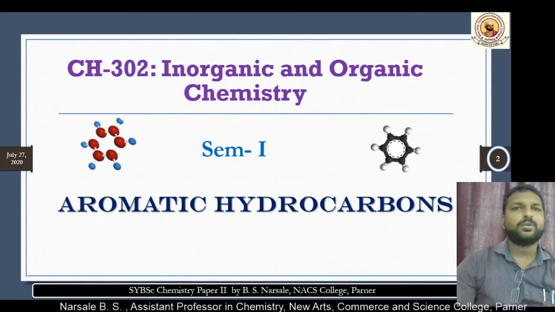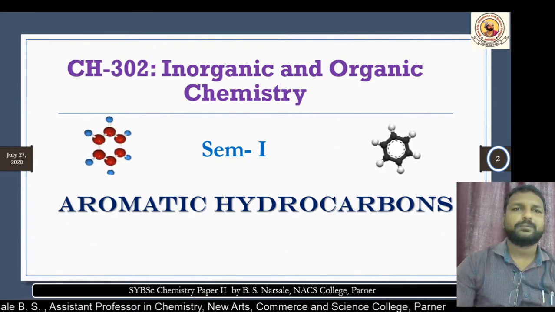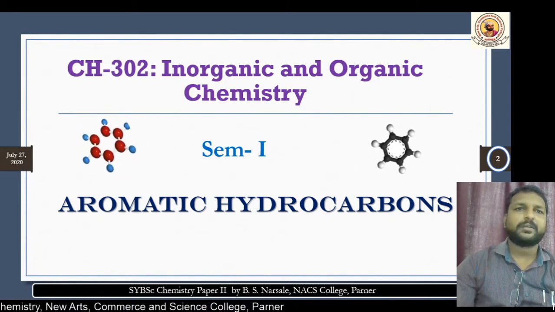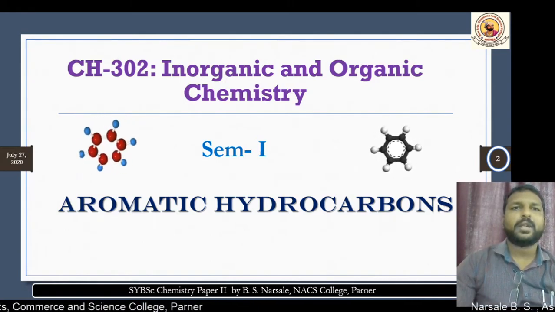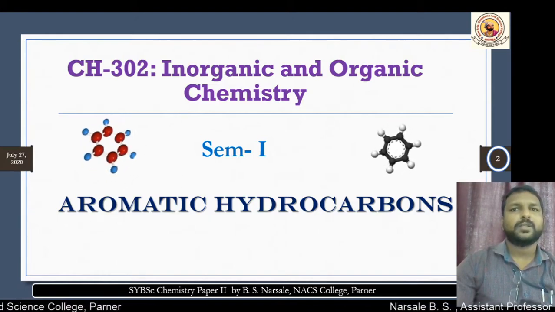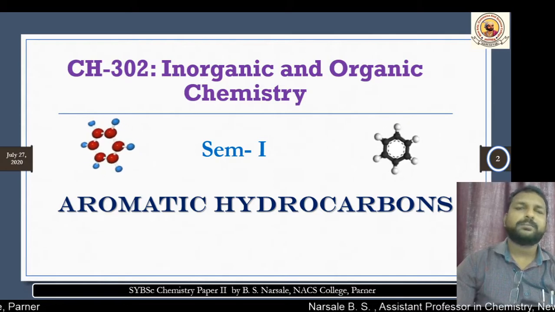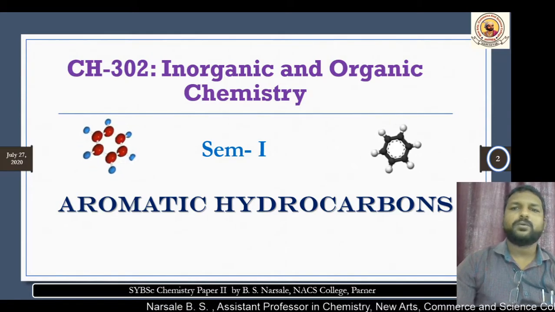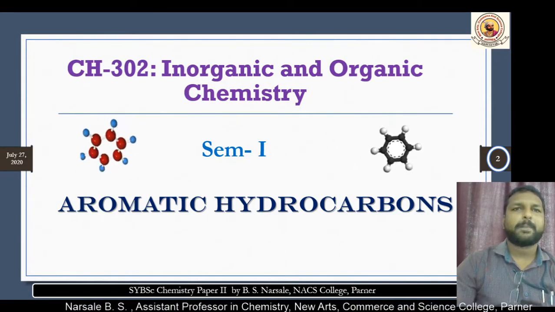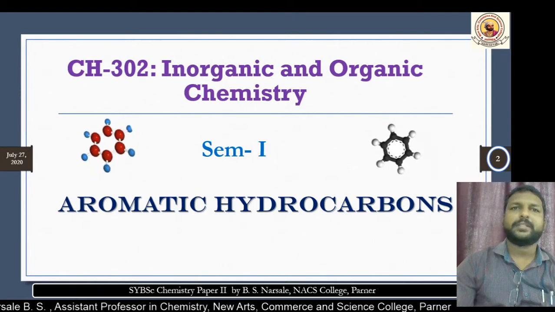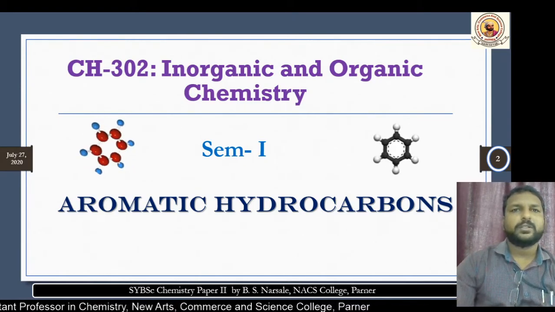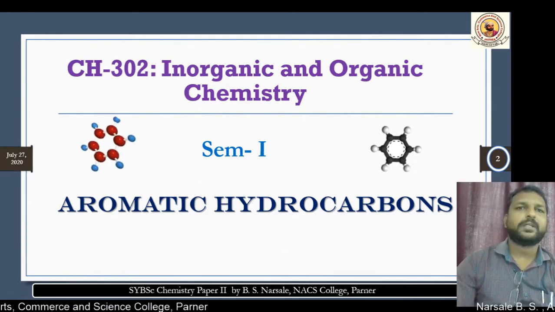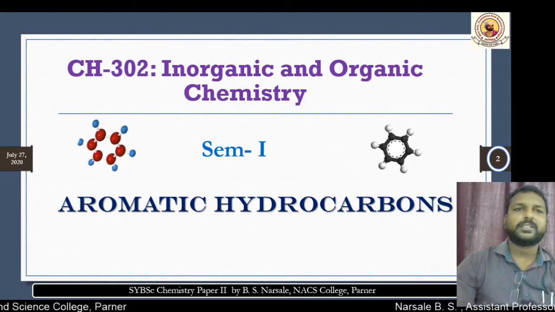Then Huckel's rule for the aromaticity, which says a system that is cyclic, planar, and has conjugated double bonds and obeys the 4n plus 2 pi electron rule is aromatic. Then we learned the structure of the benzene molecule, how it is formed, 6-membered, its bond angle, hybridization. And finally, we learned the preparation methods and the different reactions occurring, which we are discussing now.